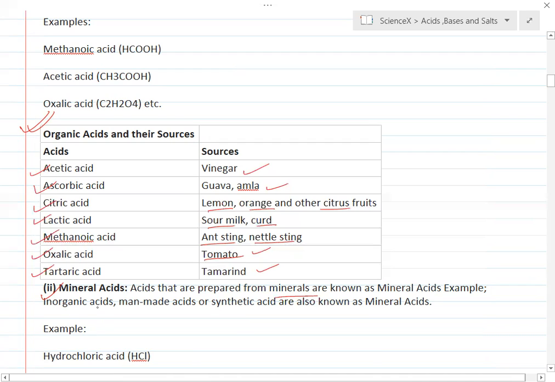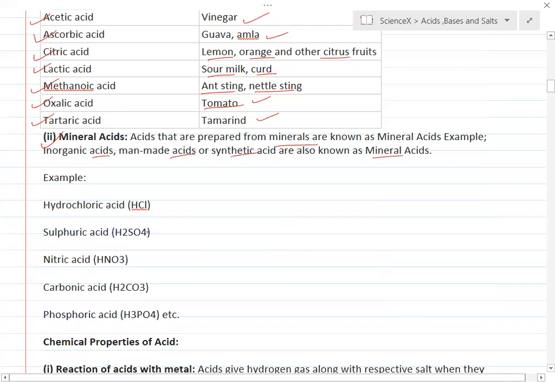Mineral acids, the acids which are prepared from the minerals, are called mineral acids. They are also called inorganic acids, man-made acids, or synthetic acids. Examples are hydrochloric acid HCl, sulfuric acid H2SO4, nitric acid HNO3, carbonic acid H2CO3, phosphoric acid H3PO4. Generally, organic acids contain carbon and inorganic acids do not contain carbon, but carbonic acid is the only inorganic or mineral acid which contains carbon.